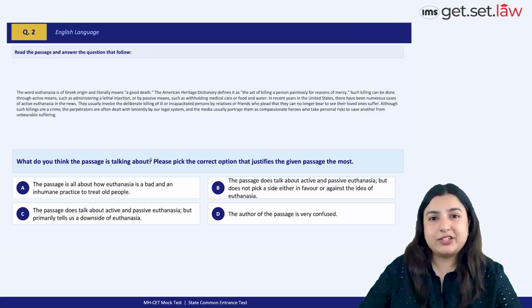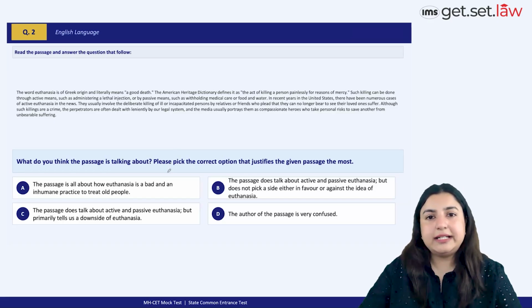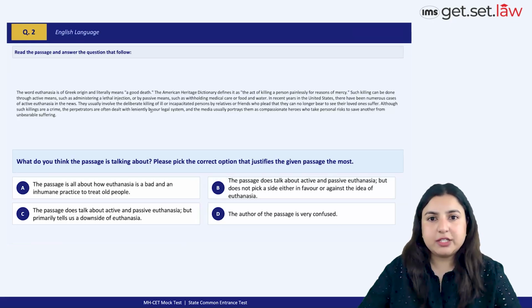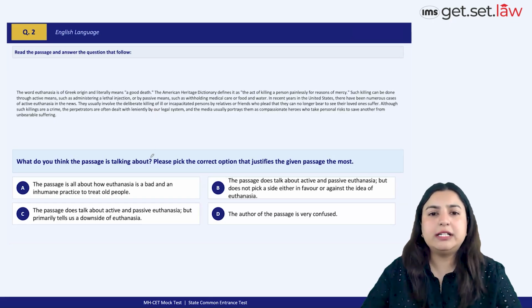What do you think the passage is talking about? Please pick the correct option that justifies the given passage the most, which is essentially asking us to focus on the main idea. It's not like the passage is entirely focusing on the negatives of euthanasia, right? I think choosing A would be choosing a very extreme option, right? It's all about how euthanasia is bad, because in the initial part of the passage, we're just very clinically assessing the meaning, the definition of euthanasia. We're not labeling euthanasia right off the bat as something which is inherently inhumane.